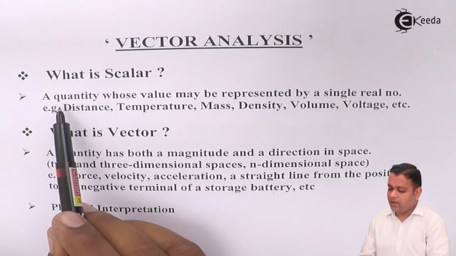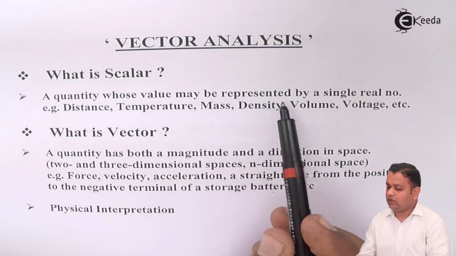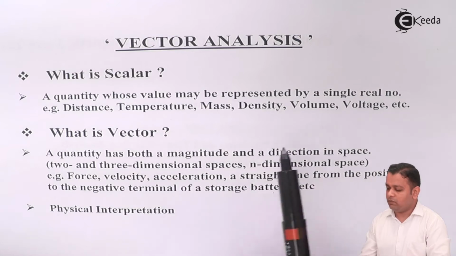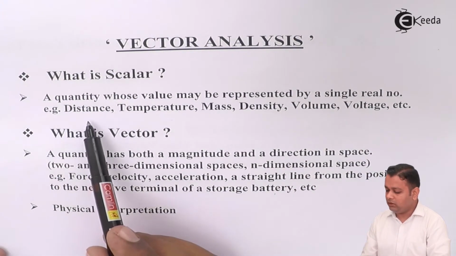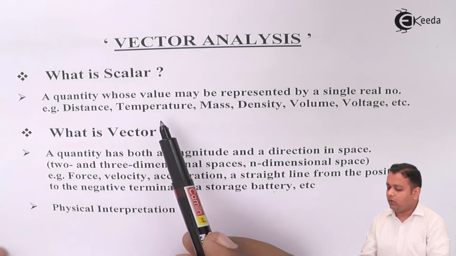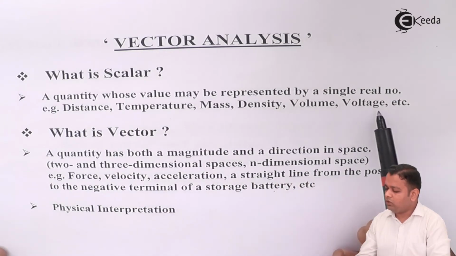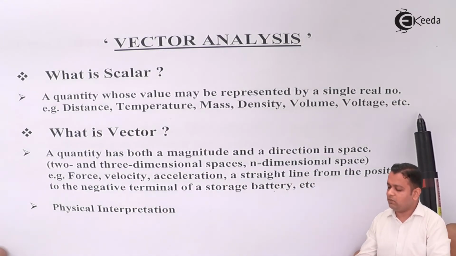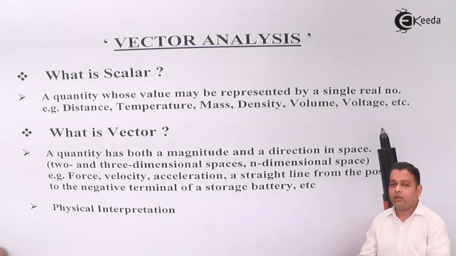Scalar can be defined as a quantity whose value may be represented by a single real number. Examples are distance measured in meters, temperature in degrees Celsius or Fahrenheit, mass, density, volume, voltage, and some others that can be given which have magnitudes only.